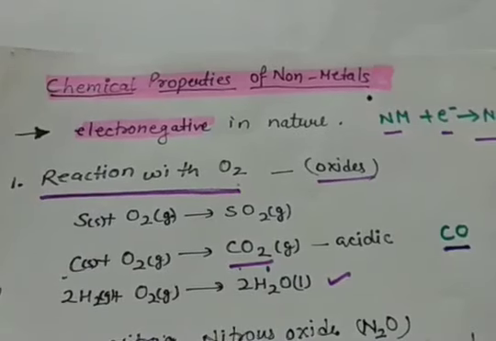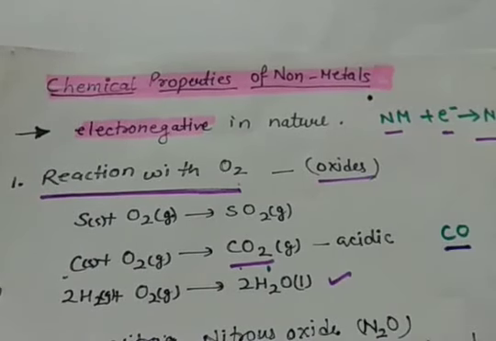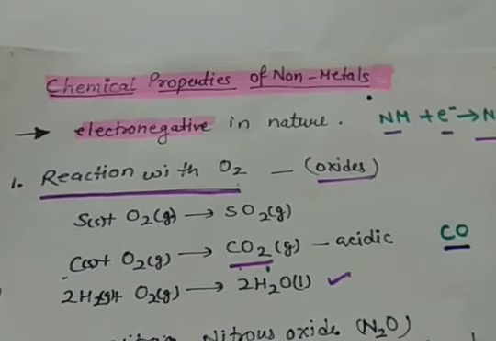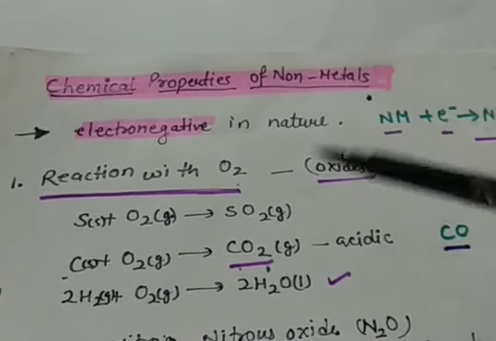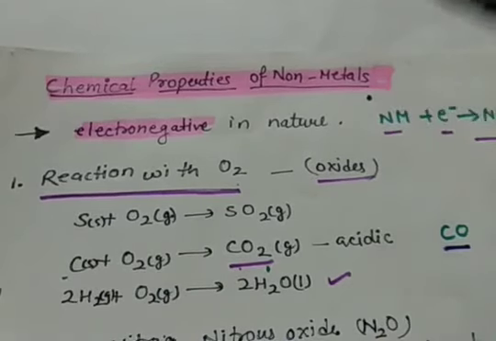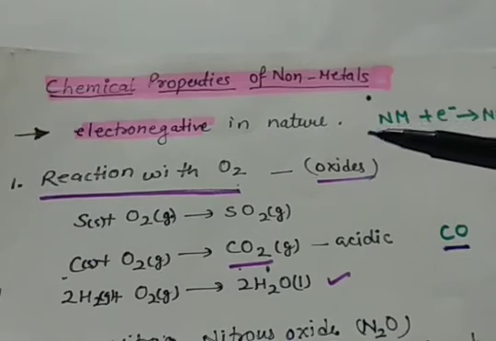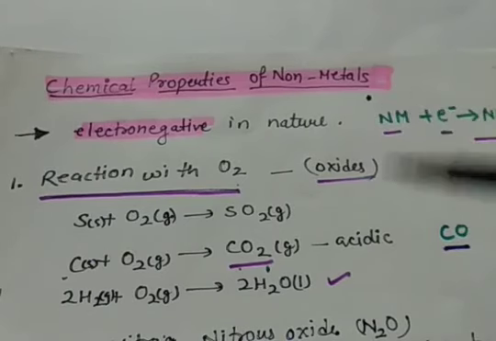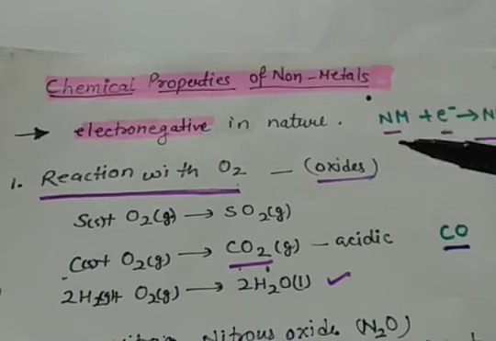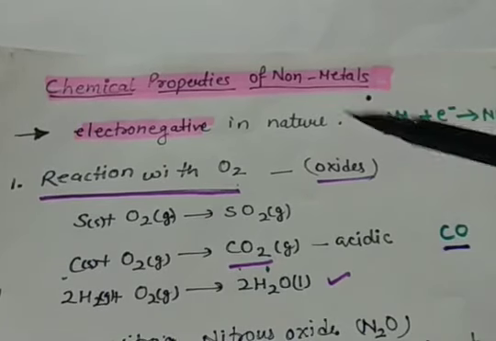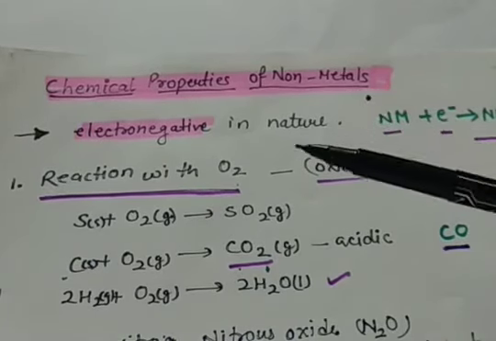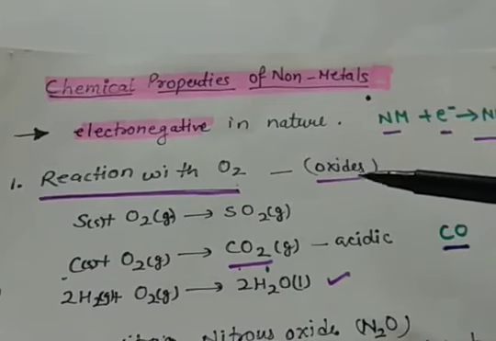Now, our next topic is chemical properties of nonmetals. As we know, nonmetals are electronegative in nature. That means they have a tendency to attract the shared pair of electrons in a covalent bond, and hence they become electronegative. They get a negative charge on themselves. So first point, when they react with oxygen, they form oxides.